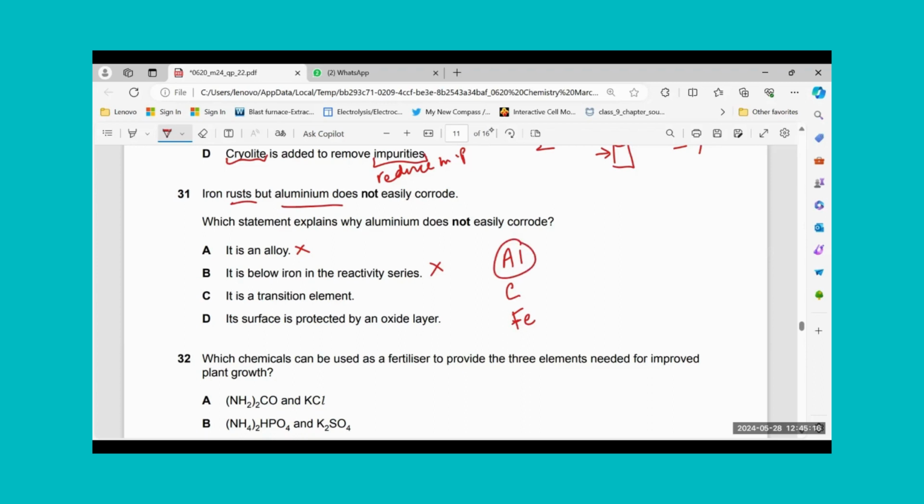Is it because it's a transition element? Aluminium is not a transition element. Its surface is protected by an oxide layer. Yes, this is what happens. Aluminium and iron, when they rust, aluminium forms a protective layer which does not allow further oxygen to let in, whereas iron keeps on rusting and finally it flakes off. The whole piece of iron is destroyed and it becomes flaky, becomes powder after some time. So D.